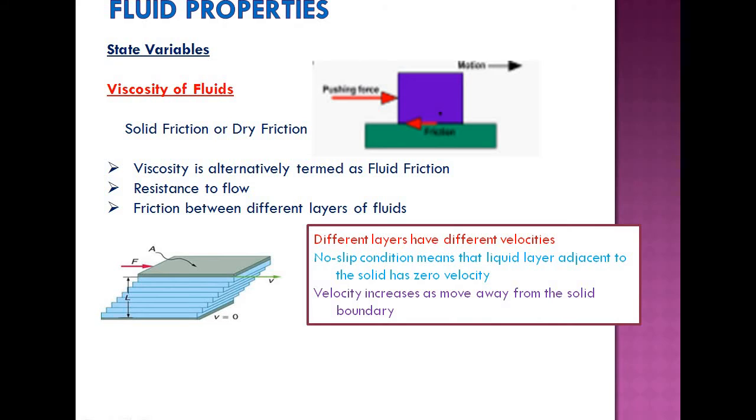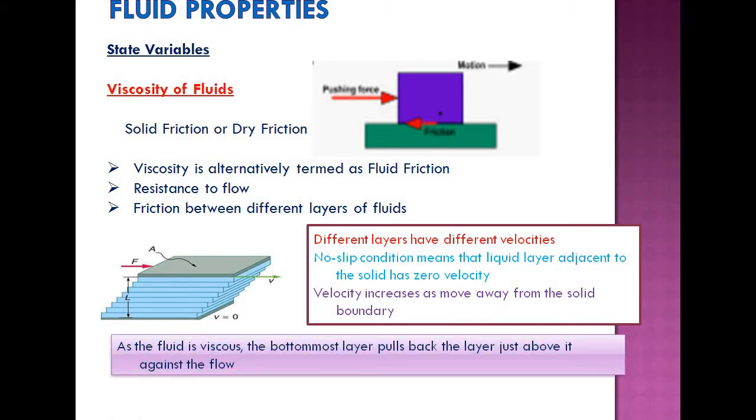For example, as a fluid is viscous, the bottommost layer pulls back the layer just above it against the flow. This is with respect to an open channel flow. What is meant by open channel flow? That means the surface of the fluid is open to atmosphere. You can apply this to a pipe flow also. Pipe flow is a closed conduit flow.